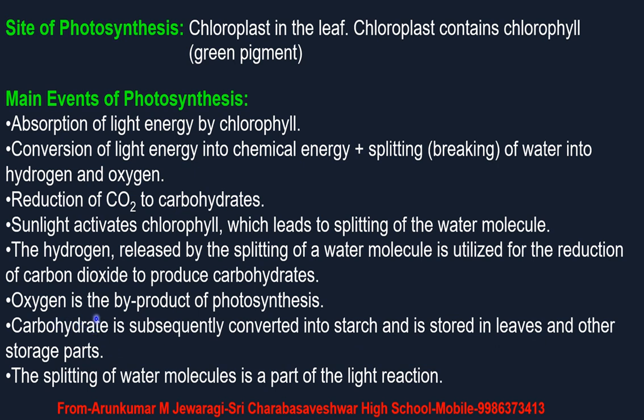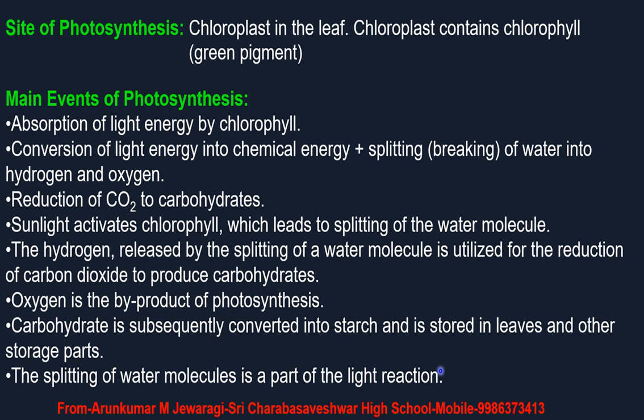Carbohydrate is subsequently converted into starch and is stored in the leaves and other storage parts. The first product of photosynthesis is carbohydrate. After the synthesis of carbohydrates, this carbohydrate is converted into starch and is stored in leaves and other storage parts of the plants.